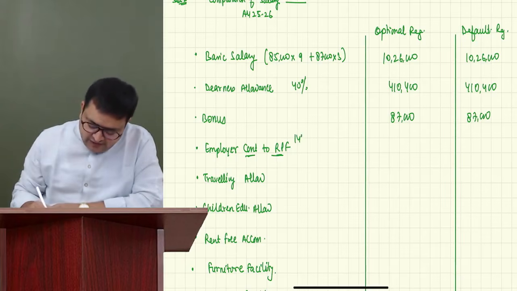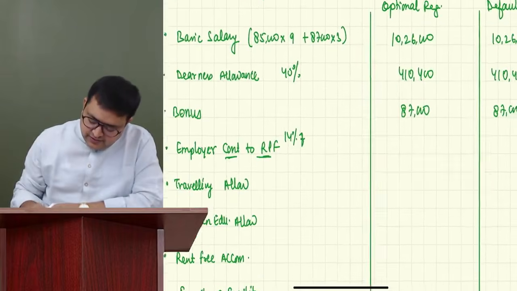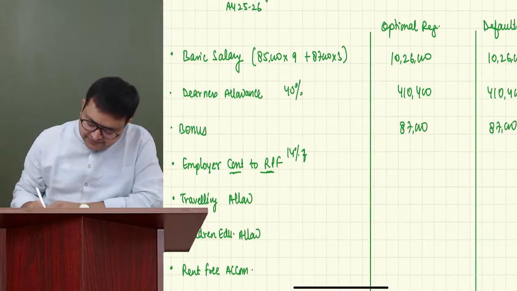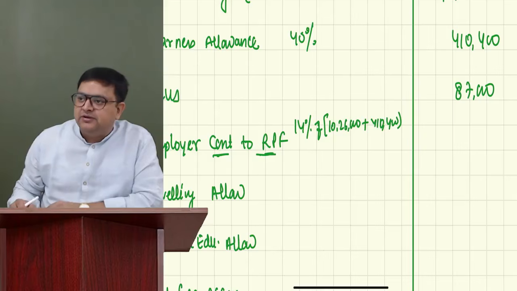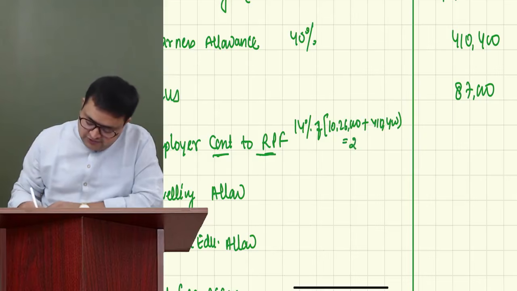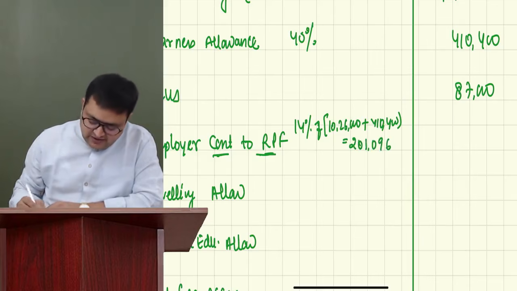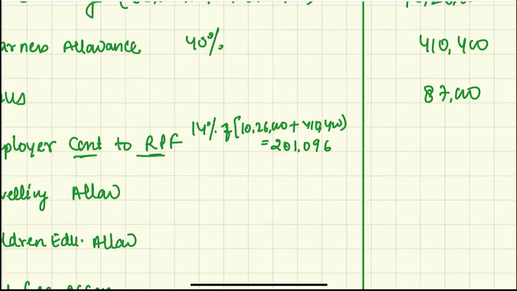So he is contributing 14% of basic salary plus DA, 10,26,000 plus 4,10,400 into 14%. 2,01,096, you told me. Good. 2,01,096. Okay. This much the employer is contributing.